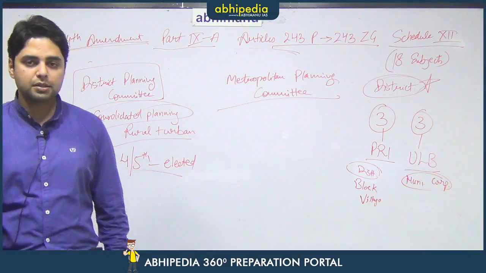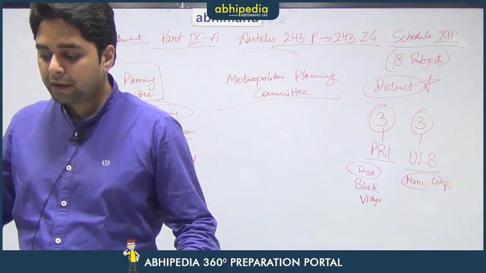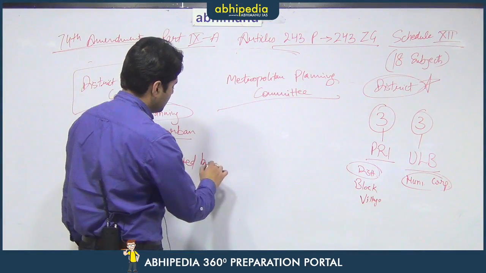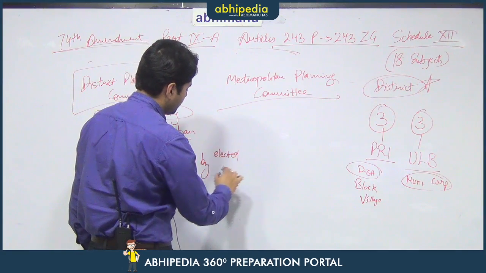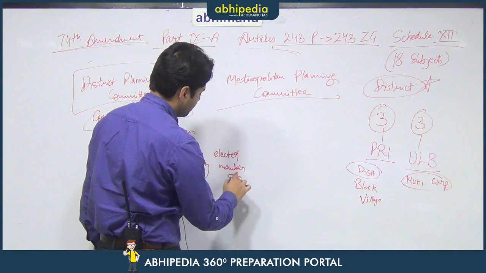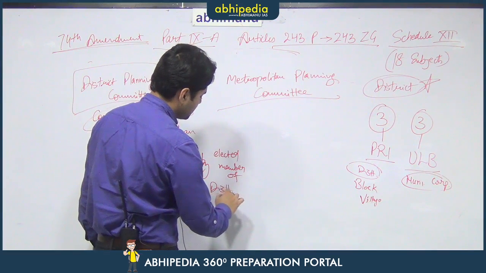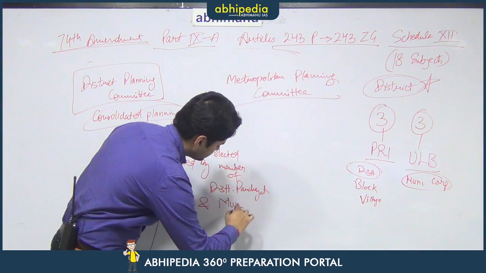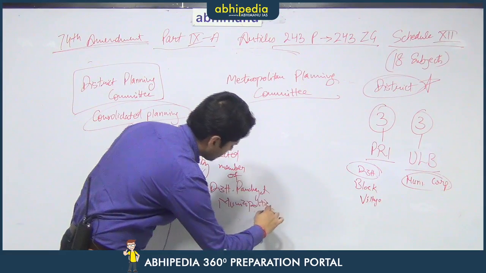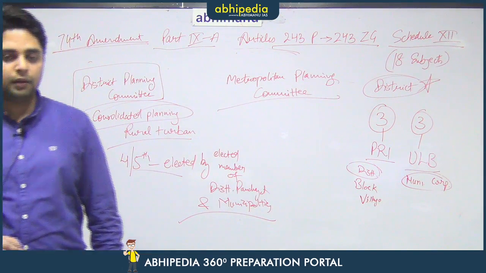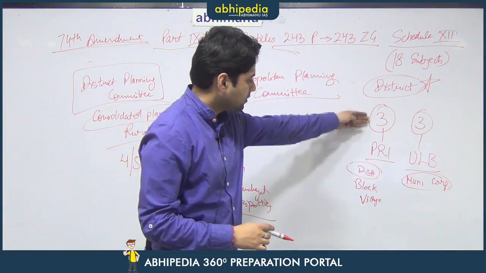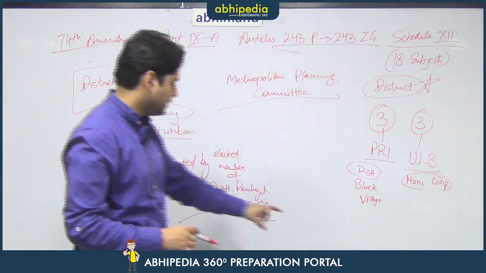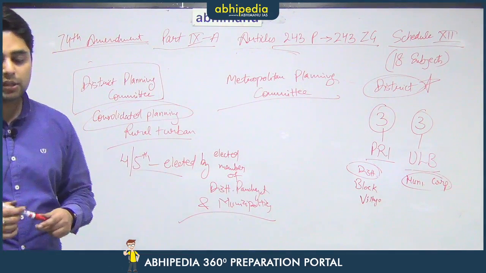And the composition of this particular district planning committee is that 4/5 of its members are elected. 4/5 of the members of the district planning committee are elected by the elected members of district panchayats, that is the Zilla Parishad, and the municipal bodies. Therefore, the elected members of all these three bodies of the district, the Zilla Parishad and the municipal bodies, elect 4/5 of the members of the district planning committee.